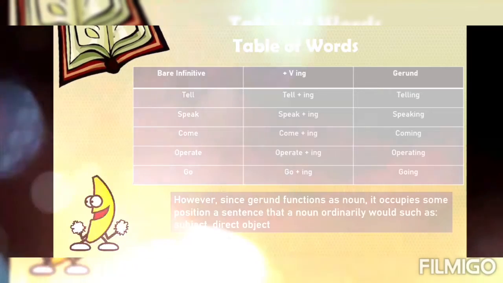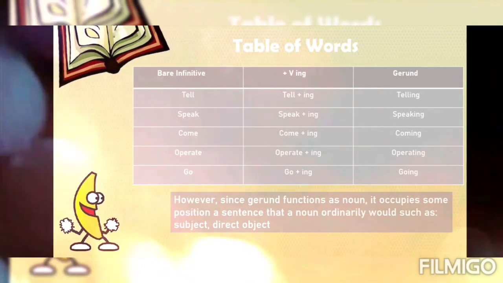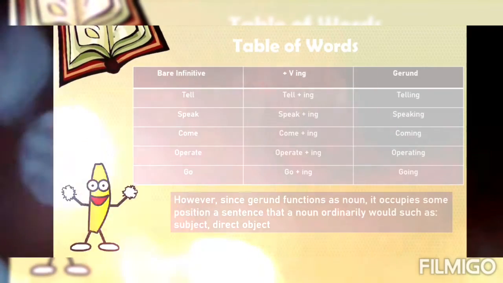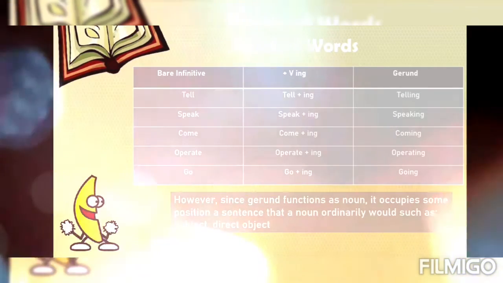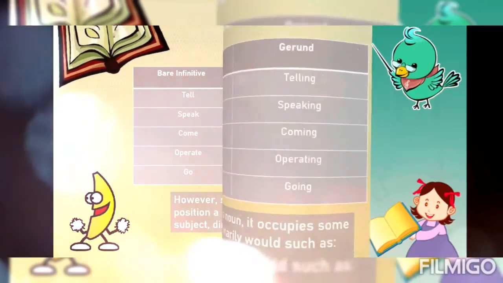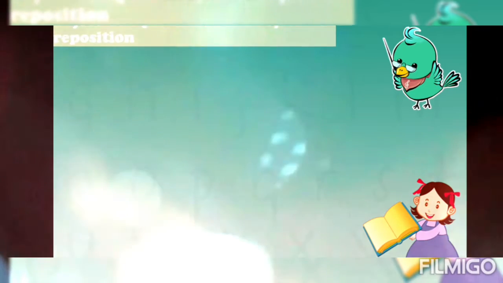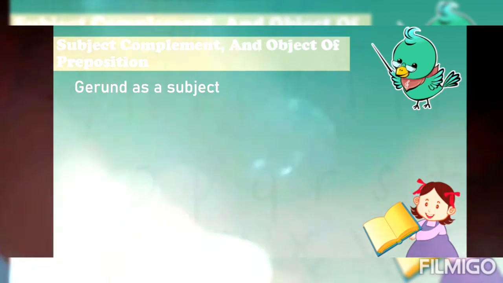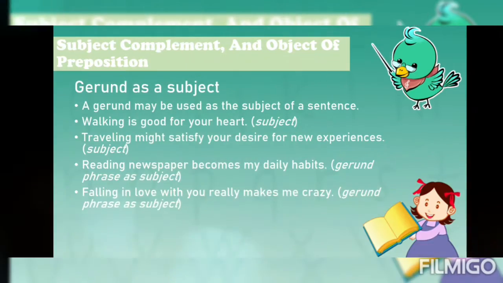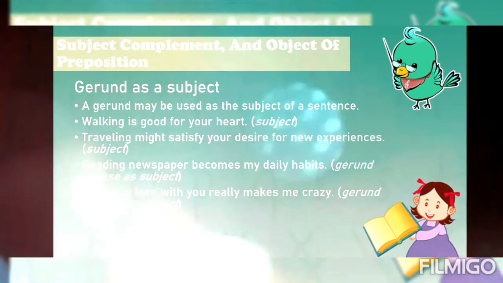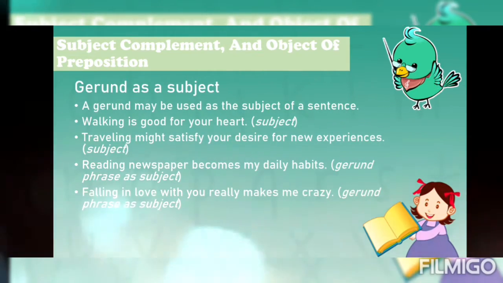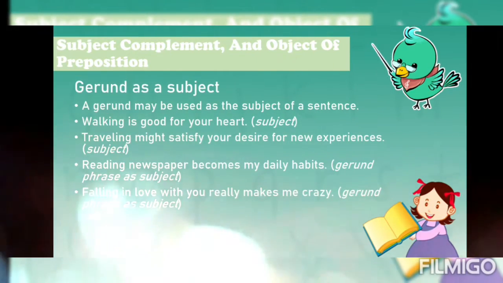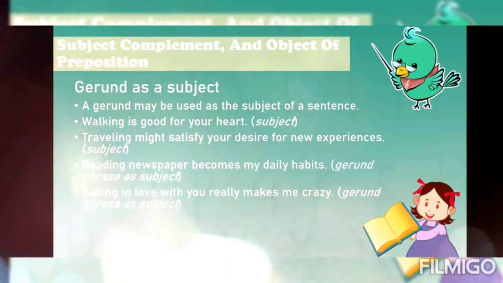However, since a gerund functions as a noun, it occupies some positions in a sentence that a noun ordinarily would, such as subject and direct object, and next, subject complement and object of preposition. Gerund as a subject. For example, a gerund may be used as the subject of a sentence. Walking is good for your heart, and the subject is walking.